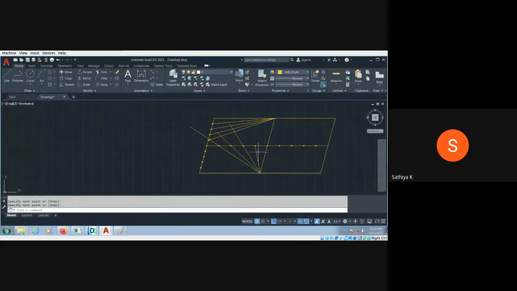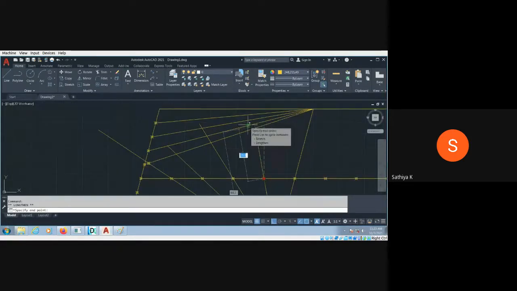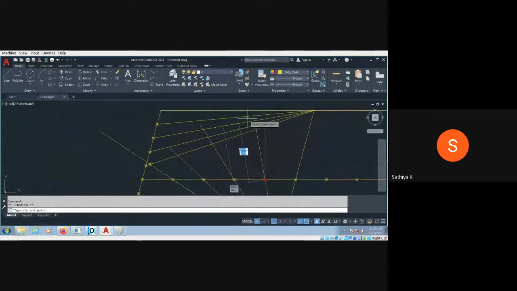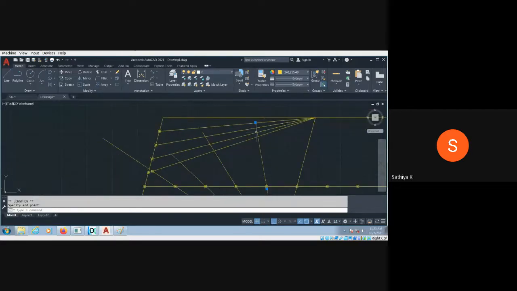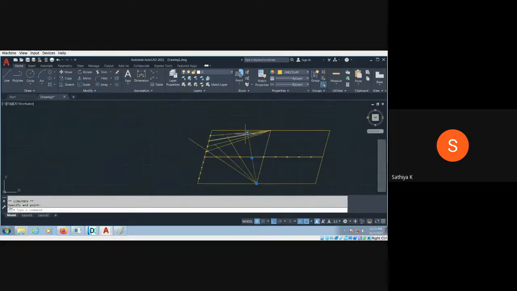And enter, and select this line and move the cursor over the blue point, lengthening it up to the fourth point. This is my fourth point. You can lengthen up to here. Okay. So finally, you can make the point.